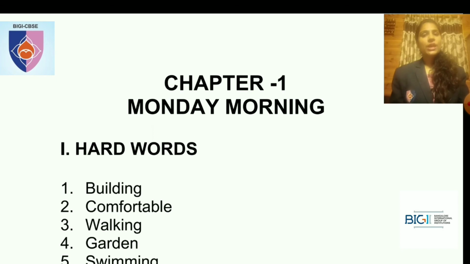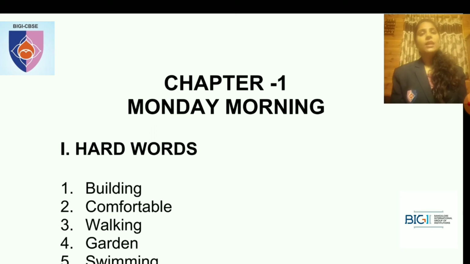I've also shared on WhatsApp how to make an index. The first page, leave it for your name or whatever you want to write. The second page would be for your index, and then you can start writing. I've shared that index part in your WhatsApp, so you can go through it once. As and when you write your notes for a particular chapter, you can complete it in the index form also. Okay. Now let's start the notes section.